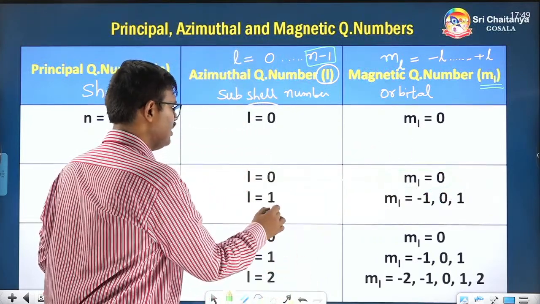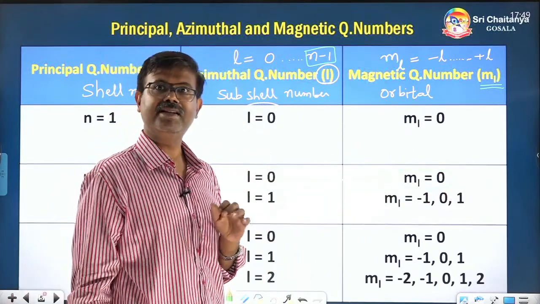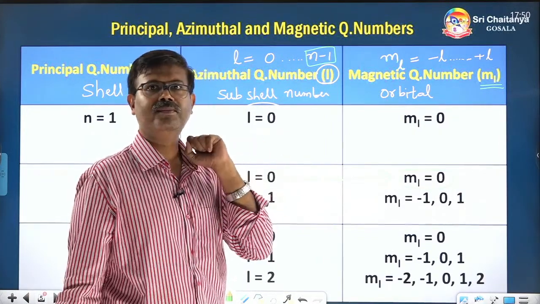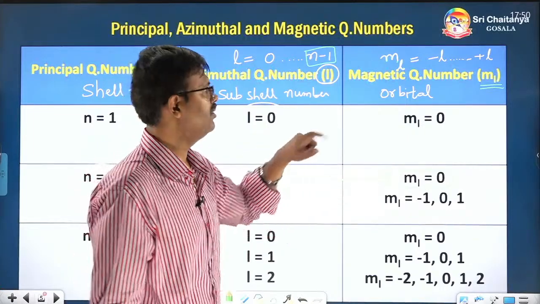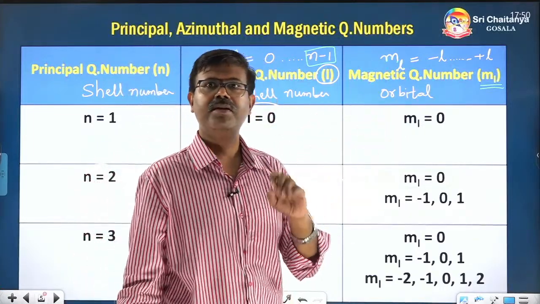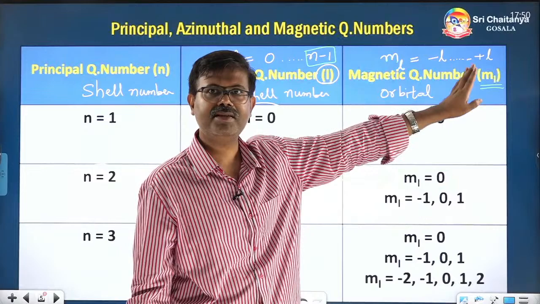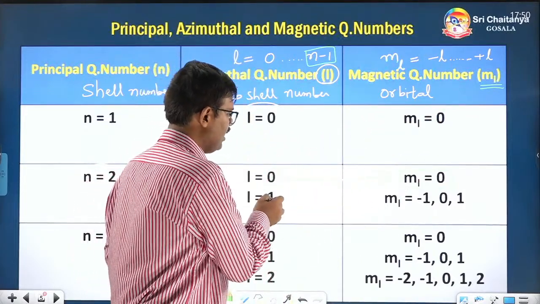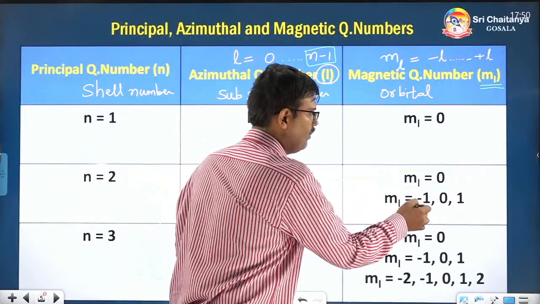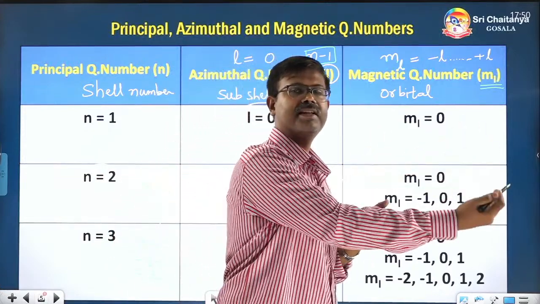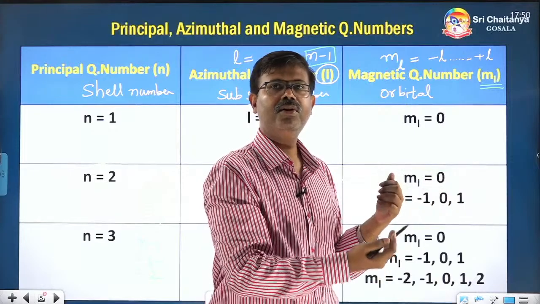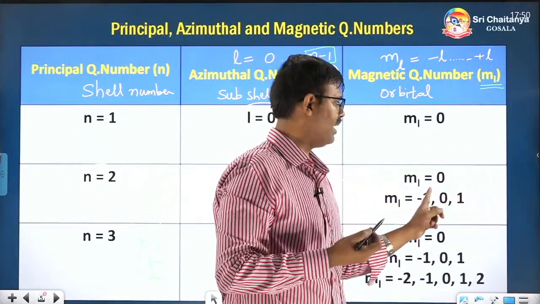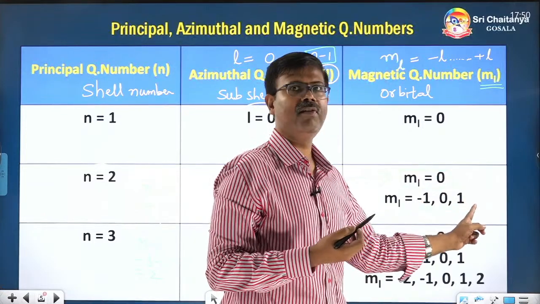Now let's come to the second street, that means the second subshell. What is the l value? l is 1. So the orbital values, or magnetic quantum number values, begin with minus l and end with plus l. Let's follow that rule. Minus l means minus 1 is the beginning number. Next number after minus 1 is 0. Then after that the next number will be 1. So you take minus l value to plus l value.